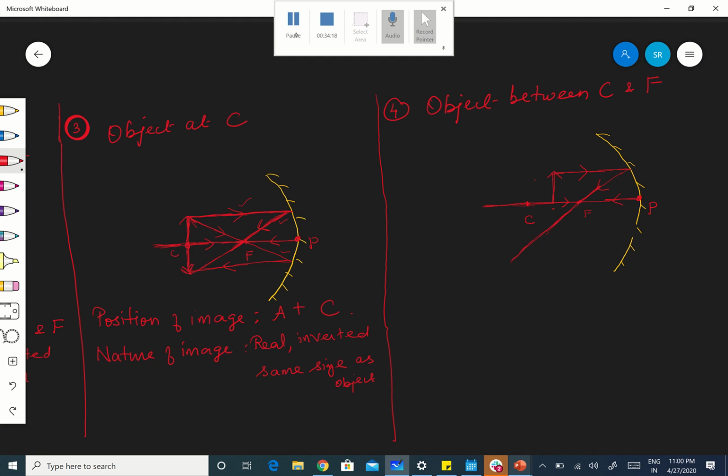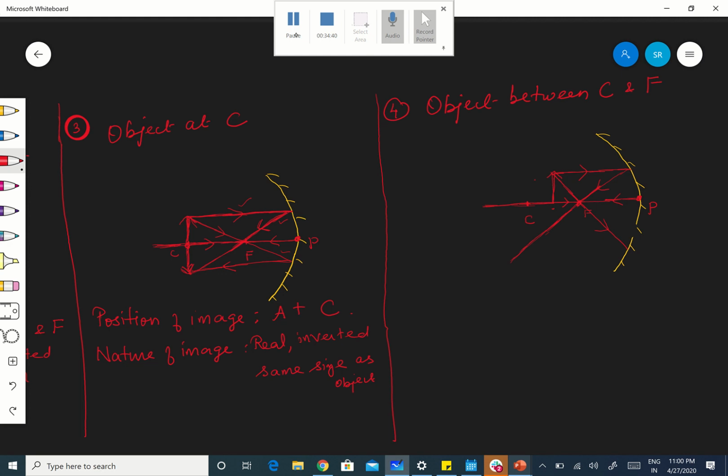Therefore, after reflection it passes through the focus, right? So this is the first ray. Next one, the ray which is passing through the focus, after reflection, it will be parallel to the principal axis.